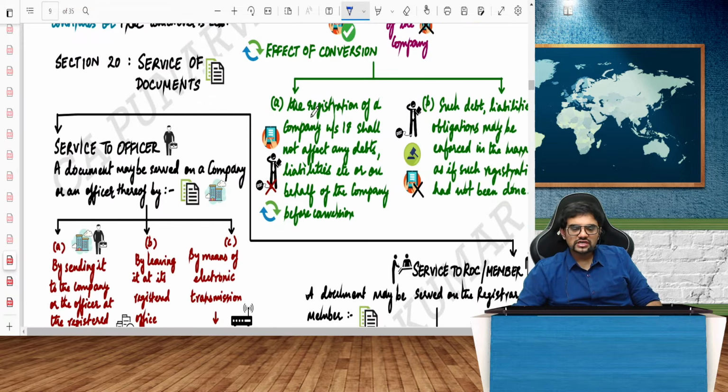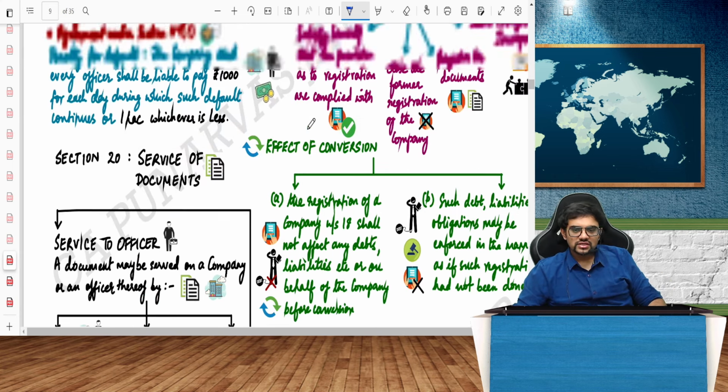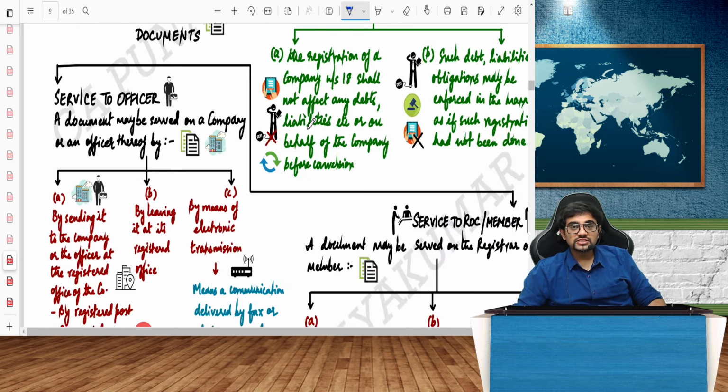Moving on, service of documents. I'm just revising whatever are important areas. Everything we cannot do, as discussed already. So, service of documents. Service means what? Where the documents are served, means given to somebody else. If I give the document to you, it's called issue. When you receive it, it is called service. How will I serve the documents?